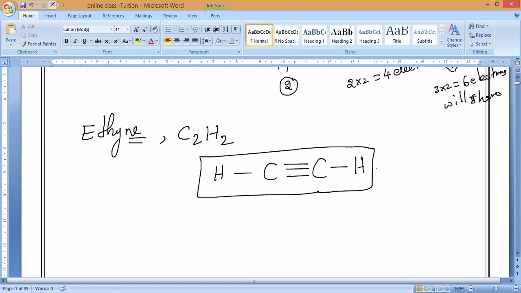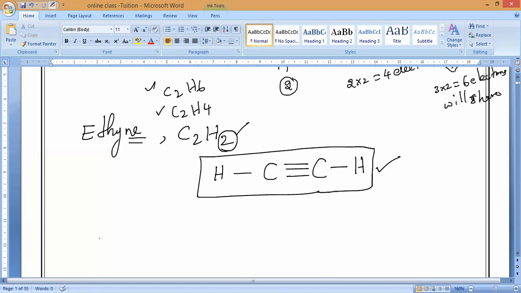These things we will study in chapter number 4, that is what we call carbon and its compounds. I think I have taught you ethane, ethene, and ethyne, that is C2H6, C2H4, and C2H2. This is ethane, the next one is ethene, and the next one is ethyne. Each time one or two hydrogens are decreasing. That you should remember.